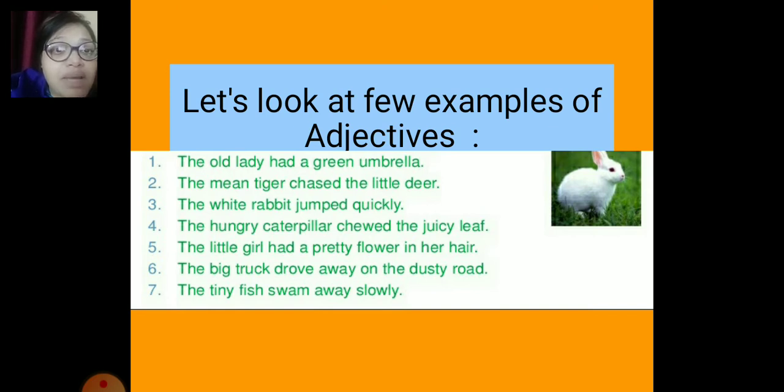So the words big and tiny describe the nouns truck and fish. Here in dusty road, dusty is the adjective to the noun road, which is describing the road. These are the examples of adjectives.